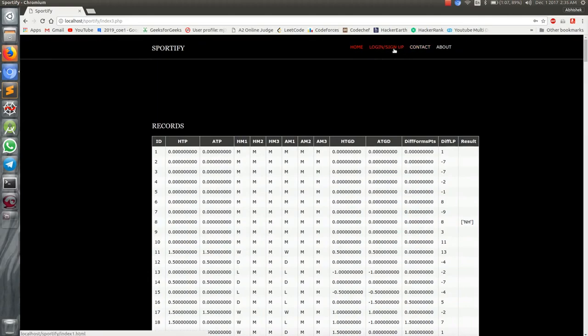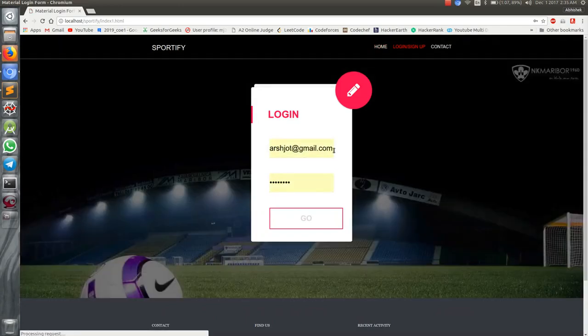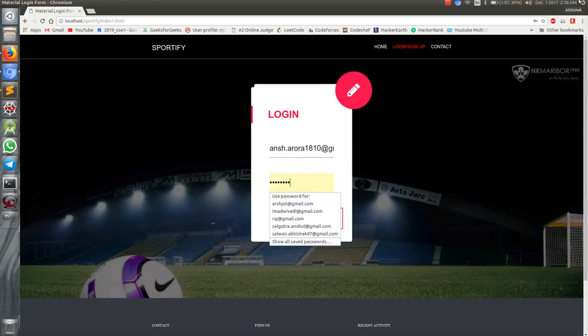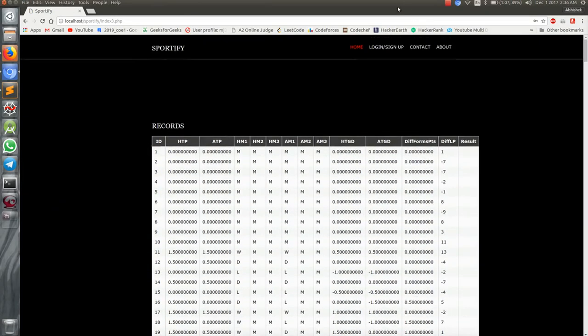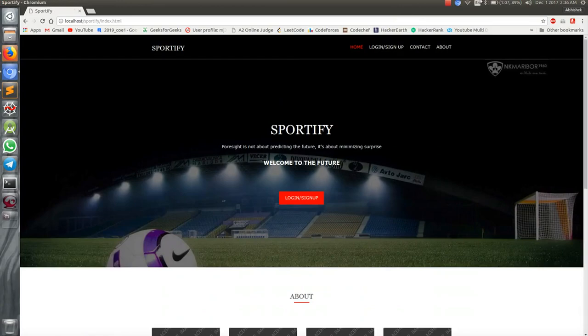This is the login sign up, and again we can go to the login sign up screen. So here we are logged out, and now we'll try to log in with our existing email ID. So I'm entering the email ID, the password. So you can see the login was successful.